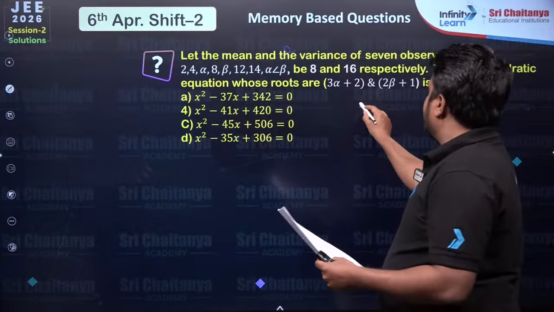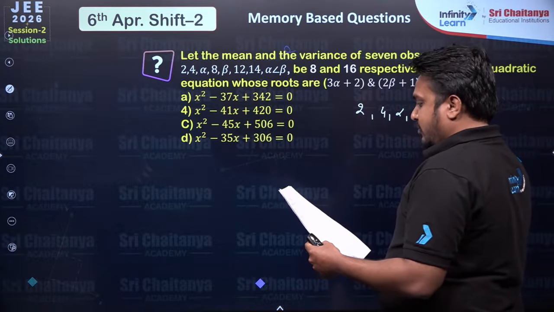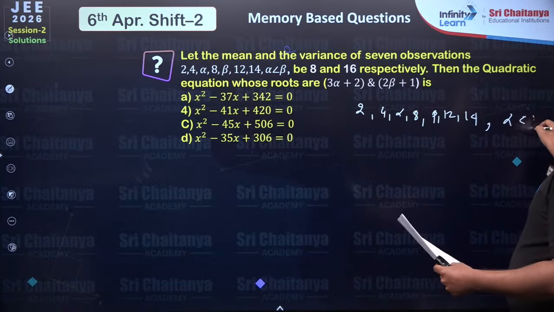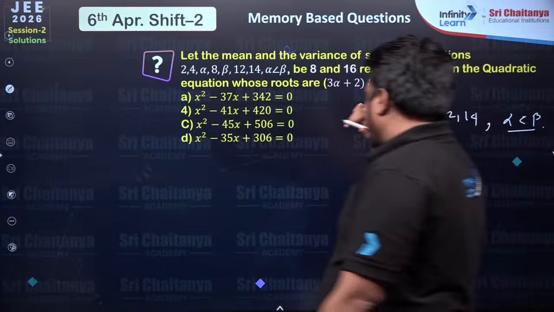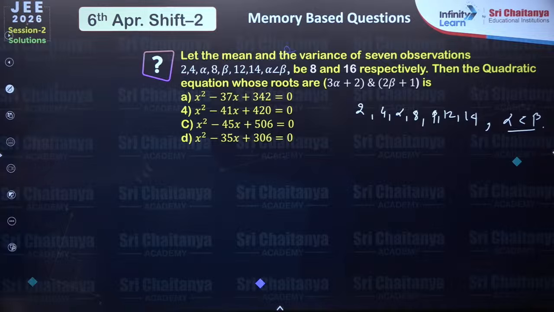So the data values are 2, 4, alpha, 8, beta, 12 and 14, and we have the condition alpha less than beta. Fine, there was a typing mistake. Those who have solved this type of problem in PYQs will be able to do this directly.